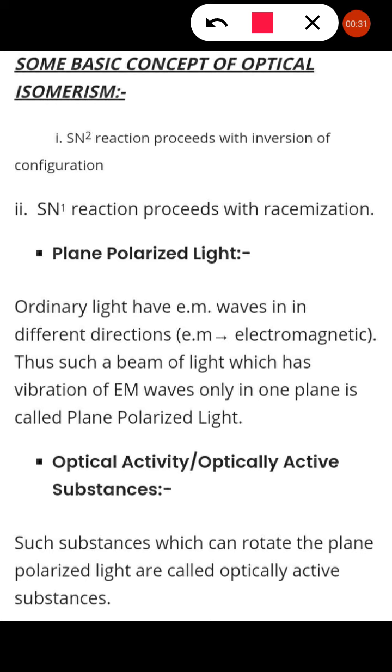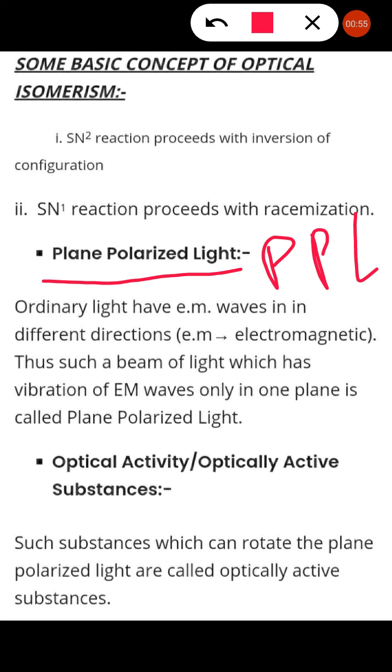See here, in that, optical isomers I will discuss first. In that we have inversion of configuration, that is SN2, and retention of configuration, that is in SN1. Now the term plane polarized light, that is PPL. What does plane polarized light mean?